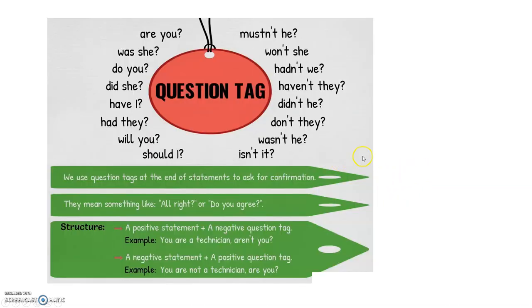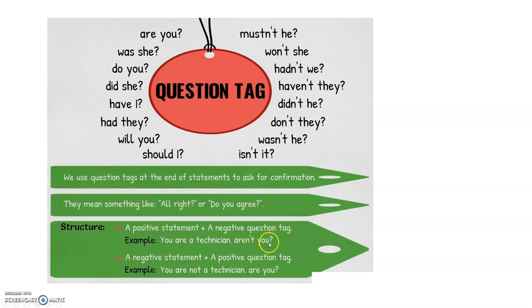Now, coming to a very easy topic. Most of you know this, but we have to be careful about the rules of the question tag. When we are talking about question tags, we use question tags at the end of the statement to ask for confirmation. And when you're talking about the structure, when you have a positive statement, you have a negative question tag. And when you have a negative statement, you have a positive question tag. So you can see in the example here, you are a technician. Now this is positive. So what will be the question tag? Negative. Aren't you? With an apostrophe here, you can see that.